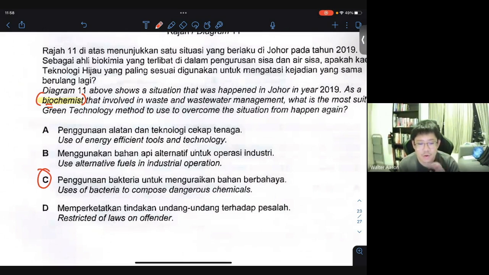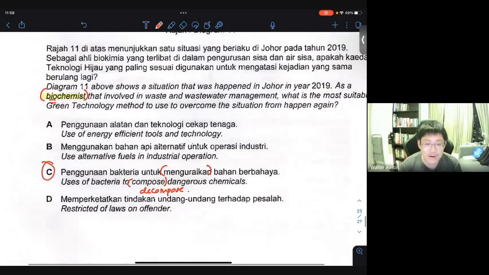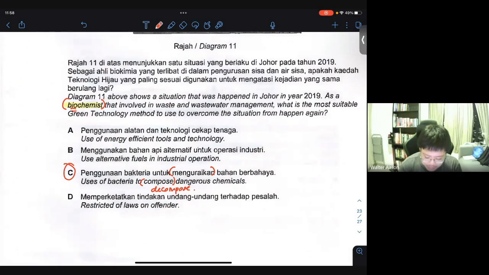decompose. All right, to decompose. Menguraikan is actually decompose. Another typo from Terengganu paper. Not sure if it's on purpose or you're just not so good in language form. But it's okay lah. You understand that menguraikan is basically decomposition. All right. So C is the best answer.